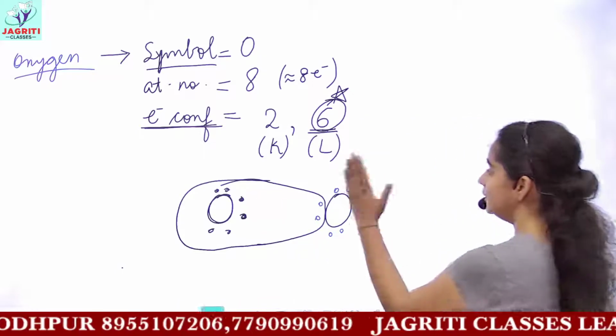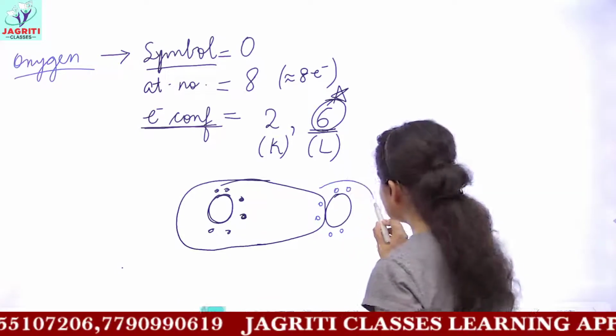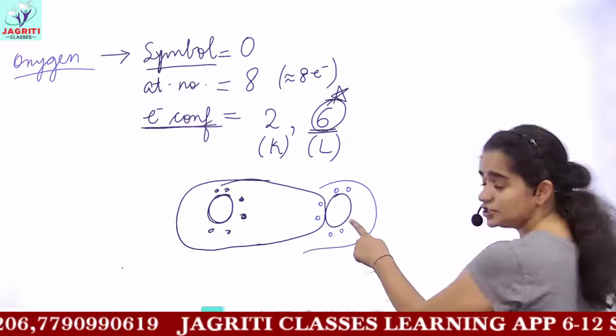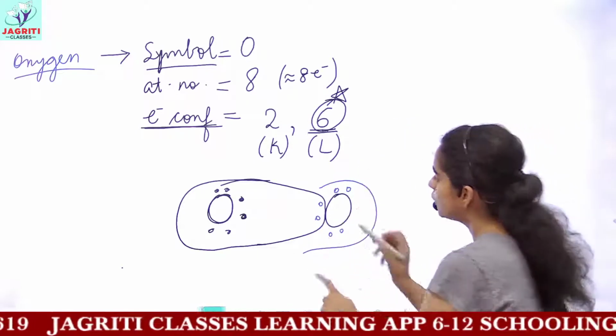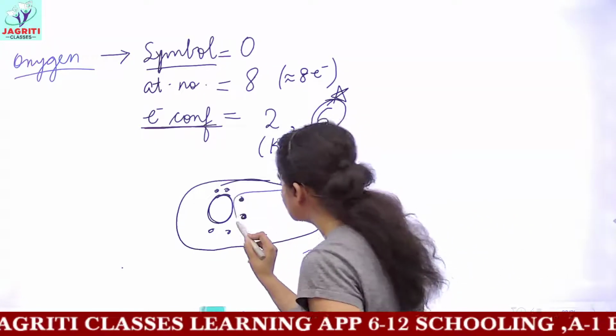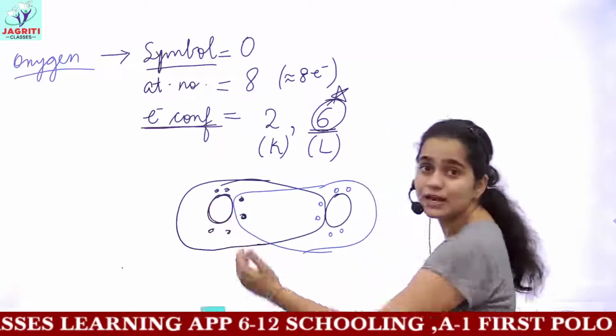Now while continuing the structure, the procedure would be the same. The sharing circle would include the oxygen atom, the symbol and the electrons. Now we have 6 electrons and we need 2 more electrons which would be shared with the neighboring oxygen atom.